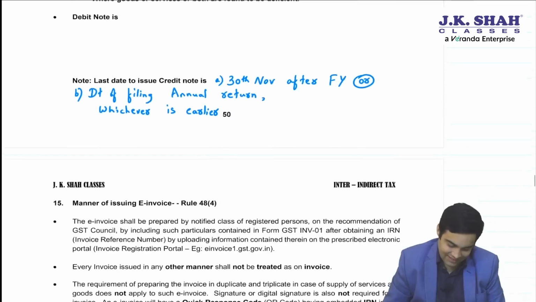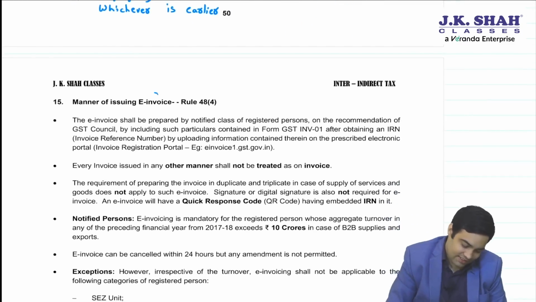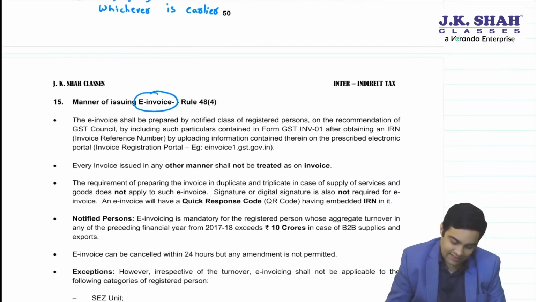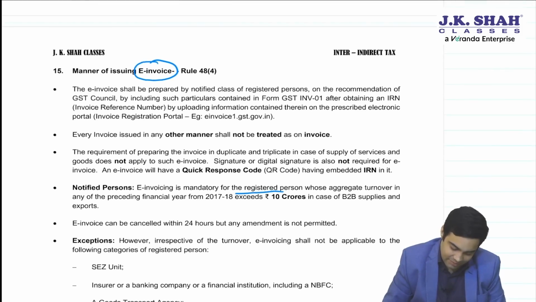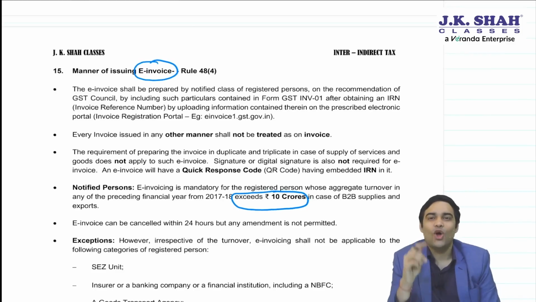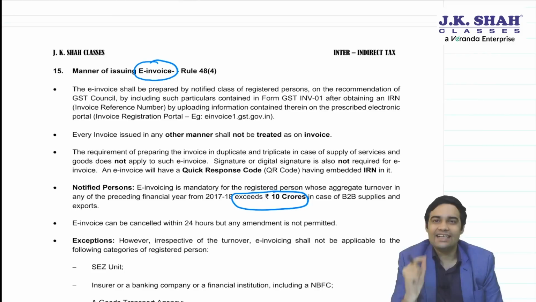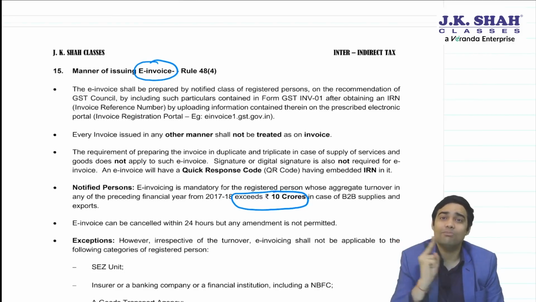Okay. Then one small change in e-invoice. Earlier, the limit was 20 crores. Now, the limit is 10 crores. So, any person whose aggregate turnover in any of the preceding financial year starting from 17-18 exceeds 10 crores is required to generate e-invoice.